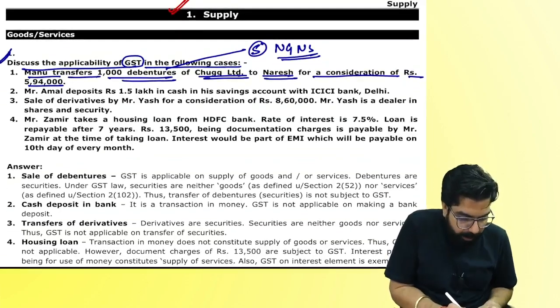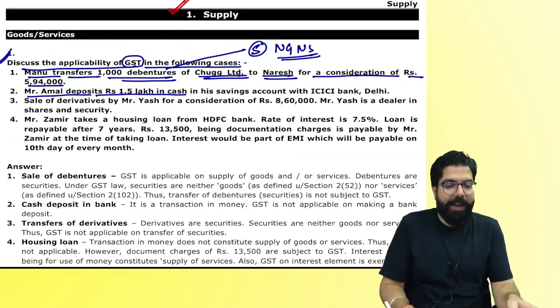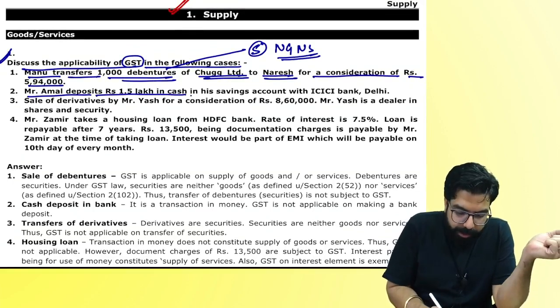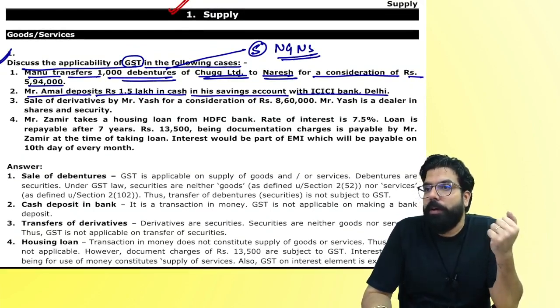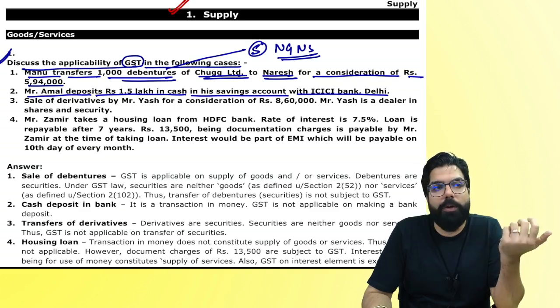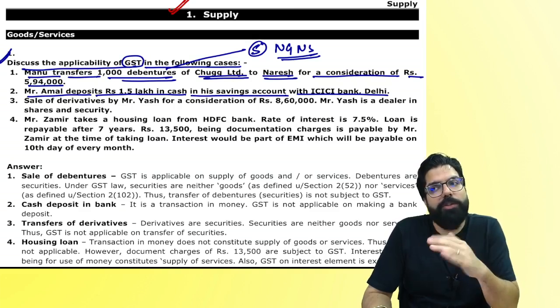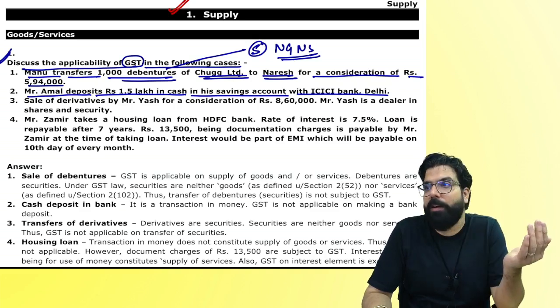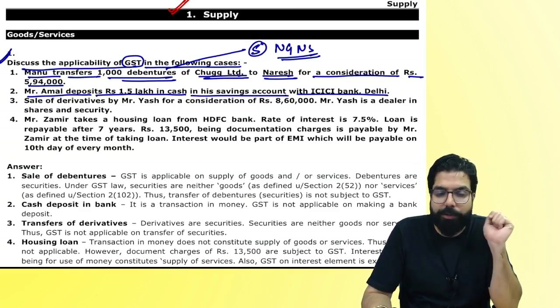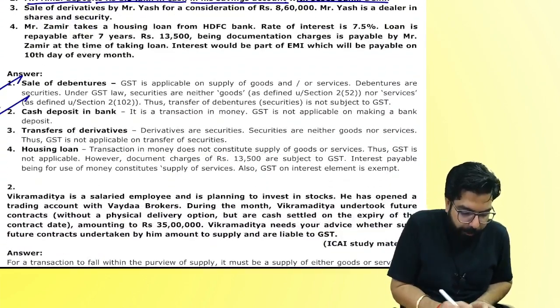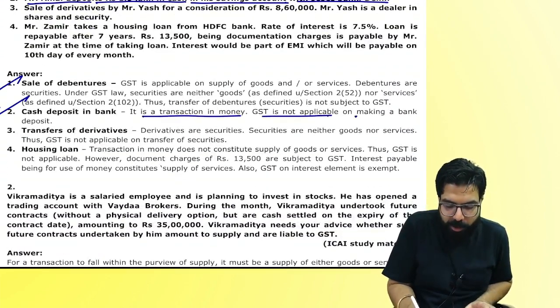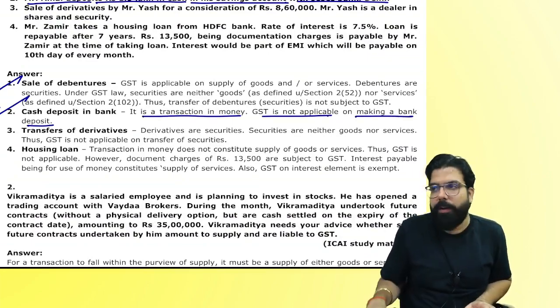Next. Amal deposited 1.5 lakh cash in saving account in ICICI Bank. Depositing cash is a transaction in money. Neither goods nor service. When it is not goods and not service, will the thought of supply come, or will it not be a supply also? Not be a supply. So, second one, depositing, it's a transaction in money. GST is not applicable on making a bank deposit.